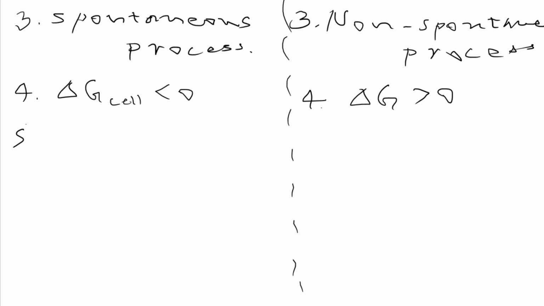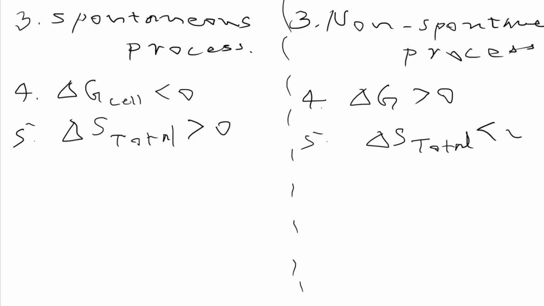Now, point number 5. If delta G for the process is less than 0, then we can say delta S, that is entropy change, delta S total or delta S universe, the entropy change for the universe, should be greater than 0 for a spontaneous process, and it should be less than 0 for a non-spontaneous process. So about spontaneity, the entropy change for the universe should be negative here. In this process it is positive, so do remember this also.